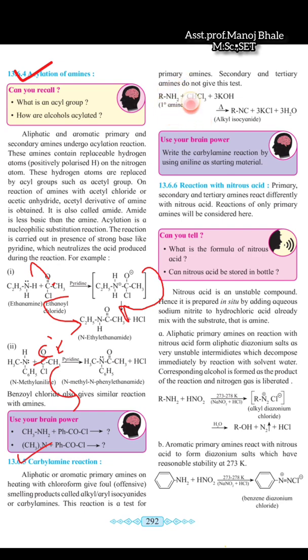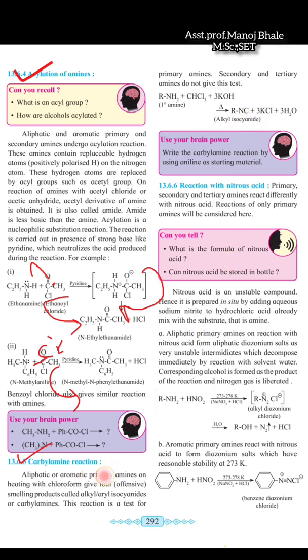In this reaction we use a primary amine, which we react with chloroform, CHCl3, plus 3 molecules of potassium hydroxide at high temperature. So there is formation of the alkyl isocyanide, plus 3 molecules of potassium chloride, plus 3 molecules of water.